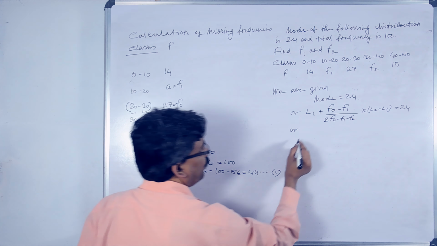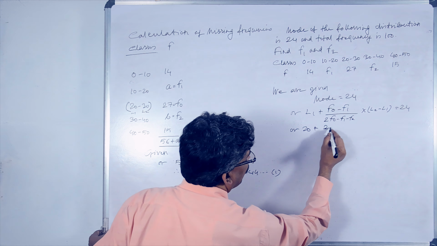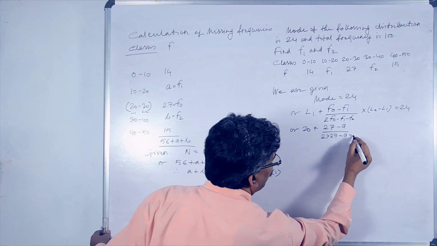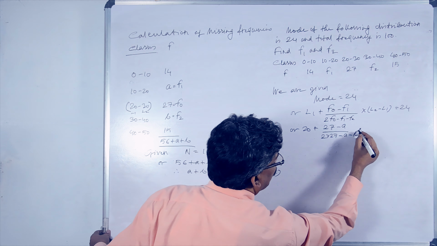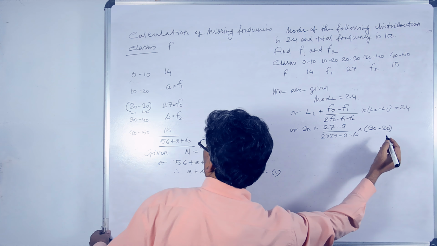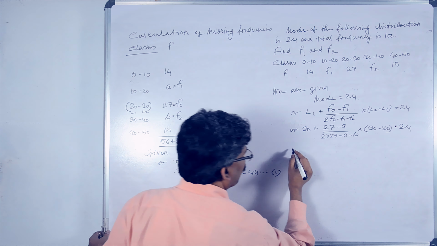Then L1 is 20 plus, F0 is 27. F1 is A, divided by 2 into F0, meaning 2 into 27 minus F1 which is A, and F2 which is B, into 30 minus 20, L2 minus L1, equals 24.